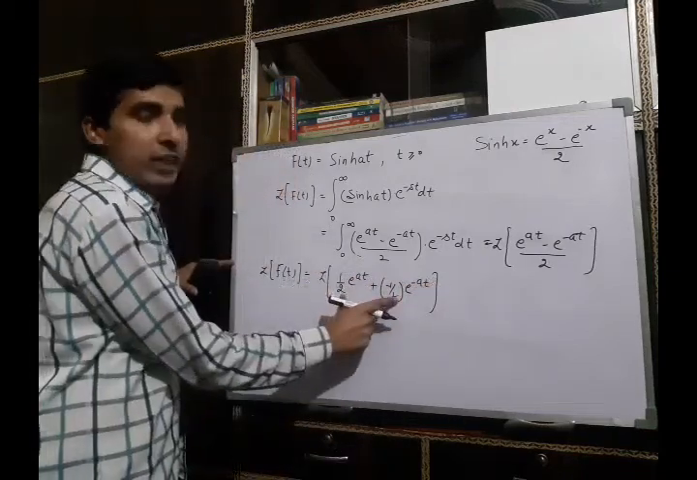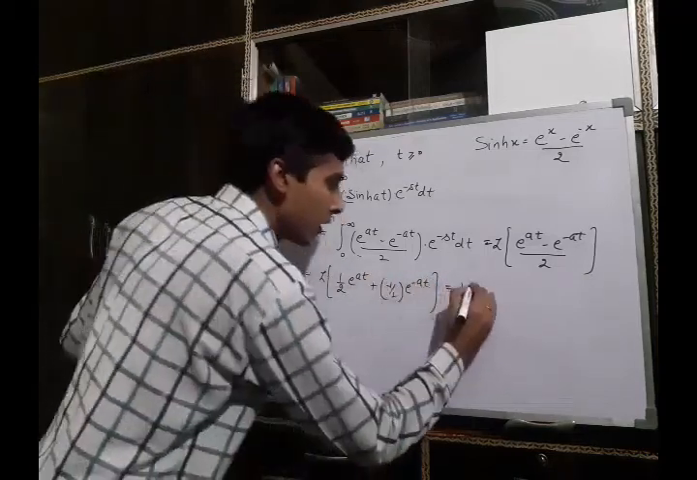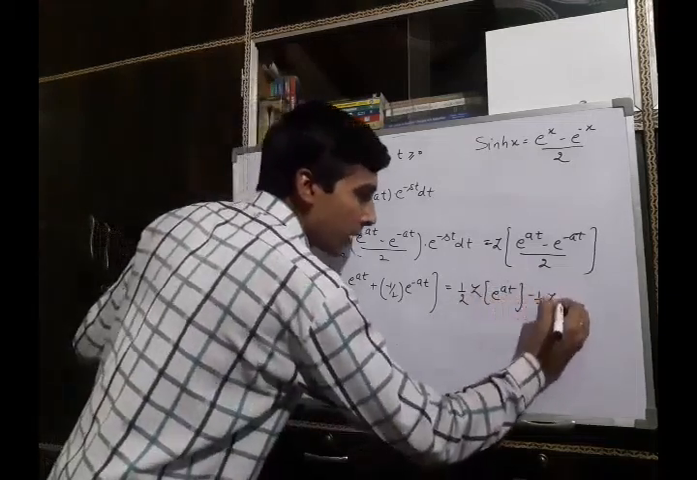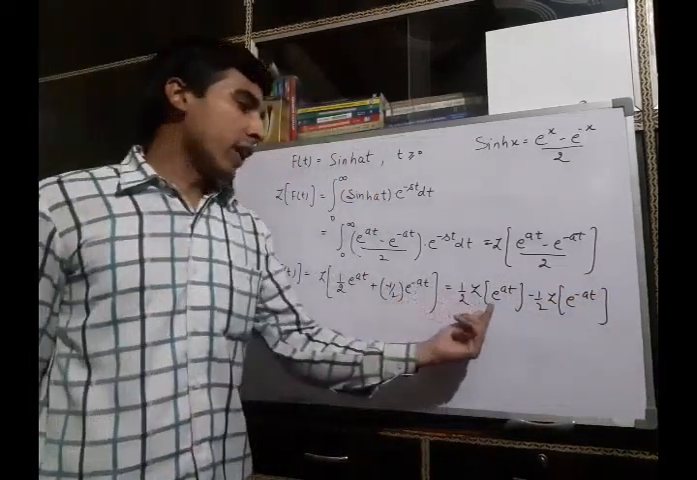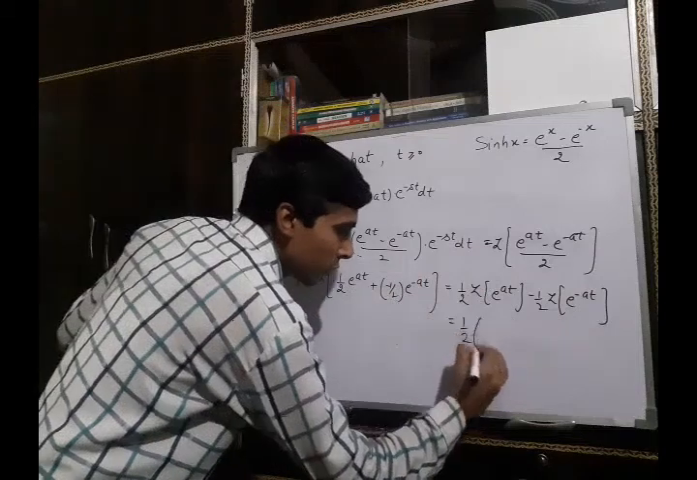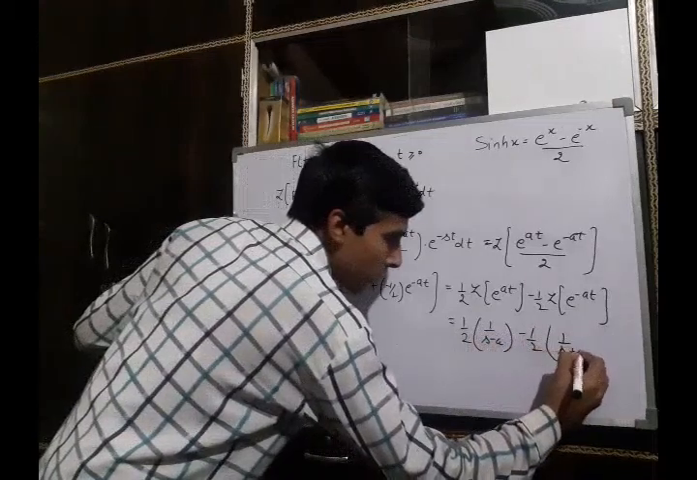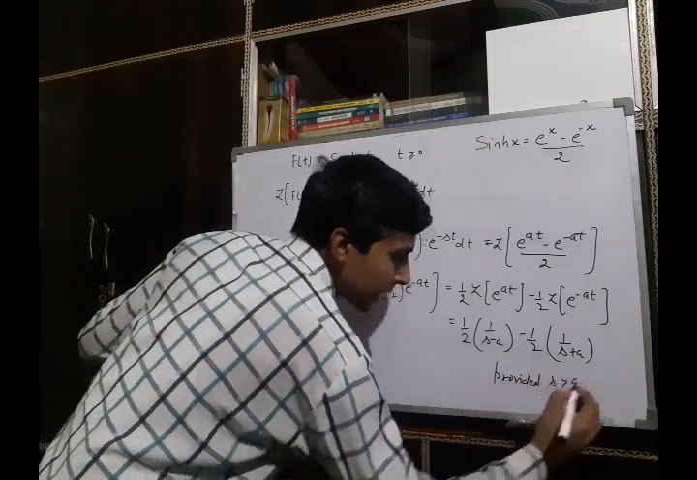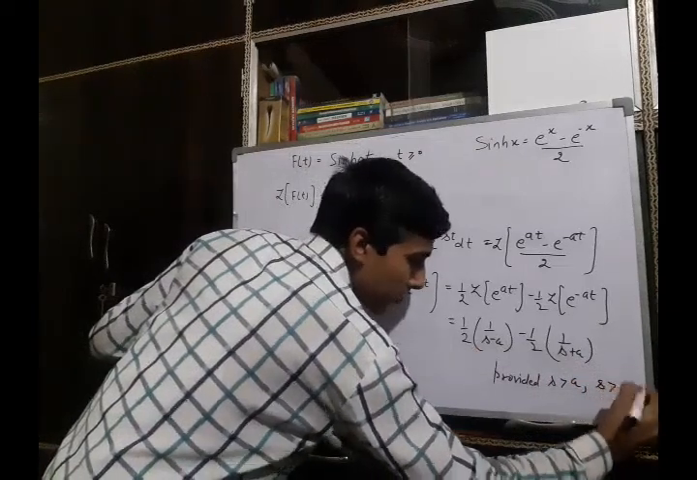Now you can use the linear property here, and by using the linear property we can rewrite it as half of Laplace of e raised to power at minus half of Laplace of e raised to power minus at. We have already found the Laplace transform of this function and this function. The Laplace transform of this function is 1 upon s minus a, and the Laplace transform of this function is 1 upon s plus a, provided s is greater than a. This is for s greater than a, and this is for s greater than minus a.